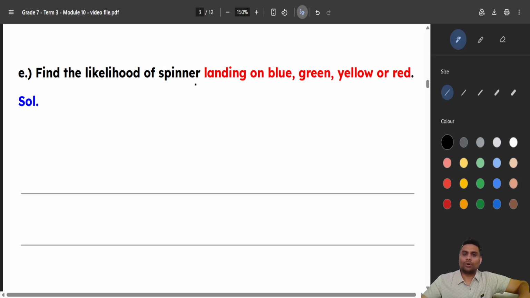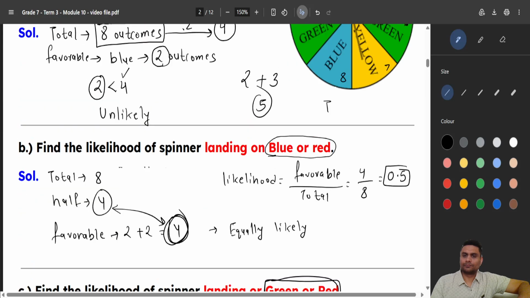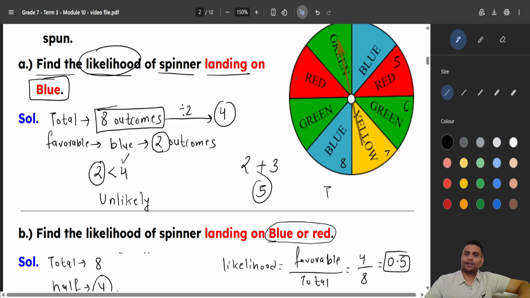Find the likelihood of the spinner landing on blue, green, yellow, or red. He took all the 4 different colors, right? He said any of the colors will work for me. We know there are 2 blues, 3 greens, 1 yellow, and 2 reds. You can count also. Here 2 red, 1 yellow, 2 blues, and 3 greens.